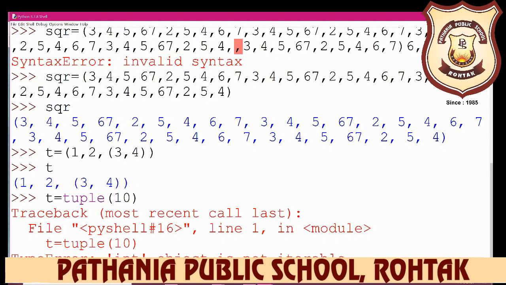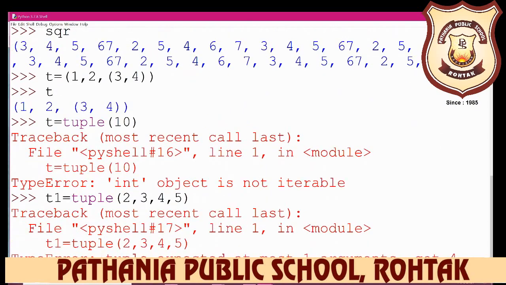If you pass in another tuple, the tuple function makes a copy. So first you need to write the tuple here to create the tuple. For example, I have taken here t1 is equal to tuple, and in tuple I have written 2, 3, 4, 5 and close it.